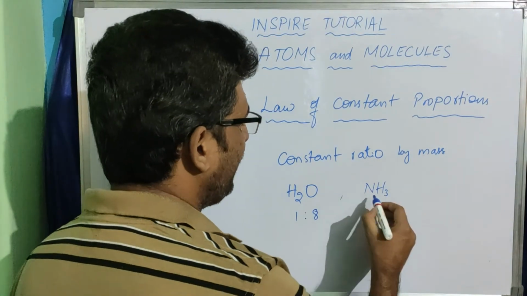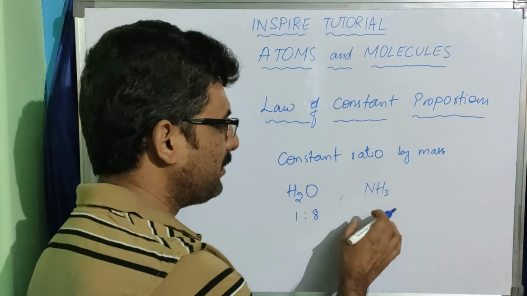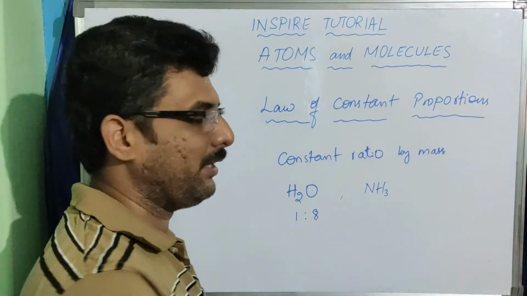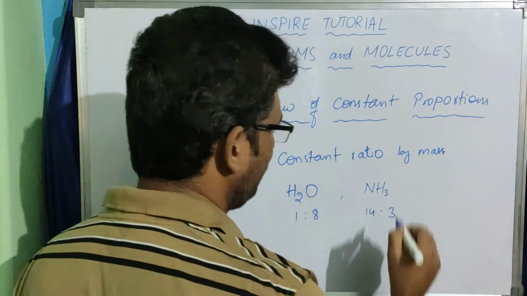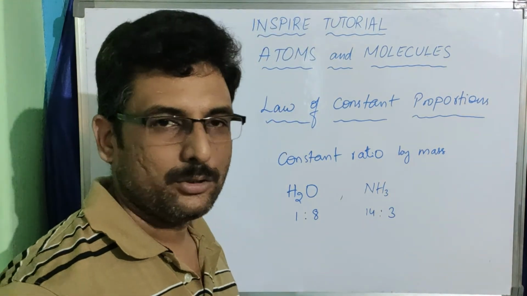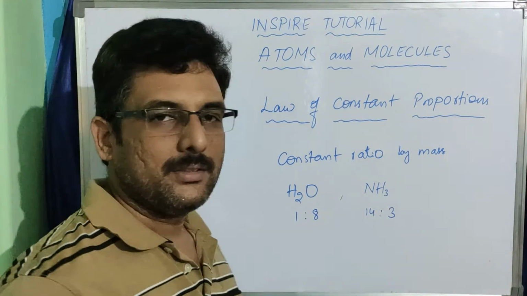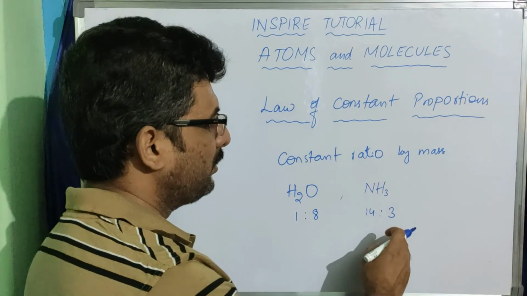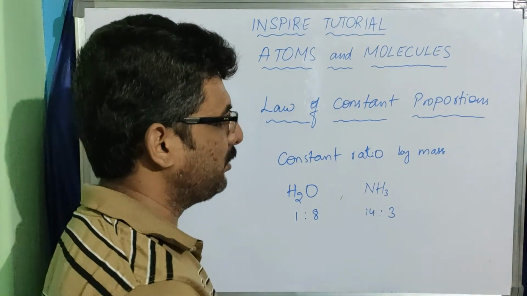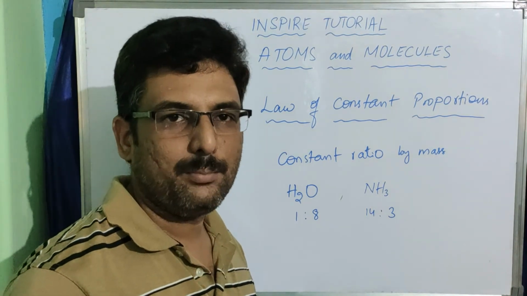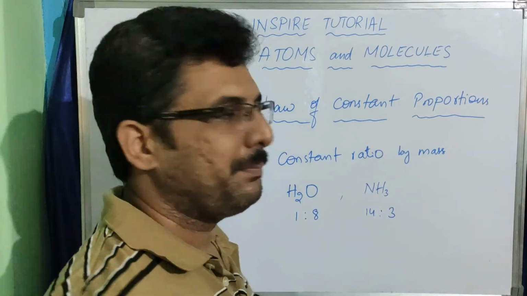Similarly, if you take a molecule of ammonia, in which we have nitrogen and hydrogen, the ratio between the masses of these two elements, nitrogen and hydrogen, will always be 14:3. It won't change. Whoever prepares ammonia gas, the ratio will be the same, that is 14:3. It is the ratio of the masses of nitrogen and hydrogen in one ammonia molecule. So this is called the law of constant proportions.